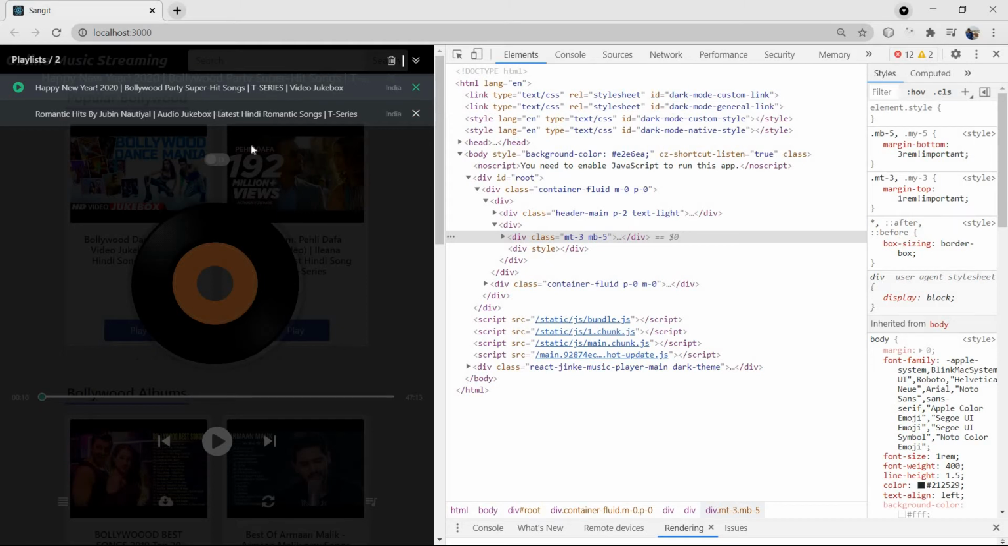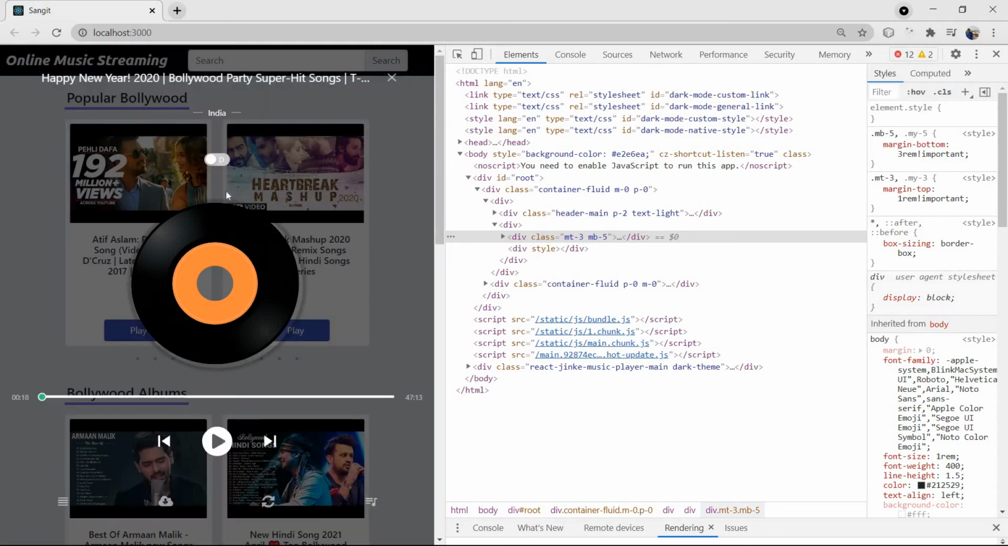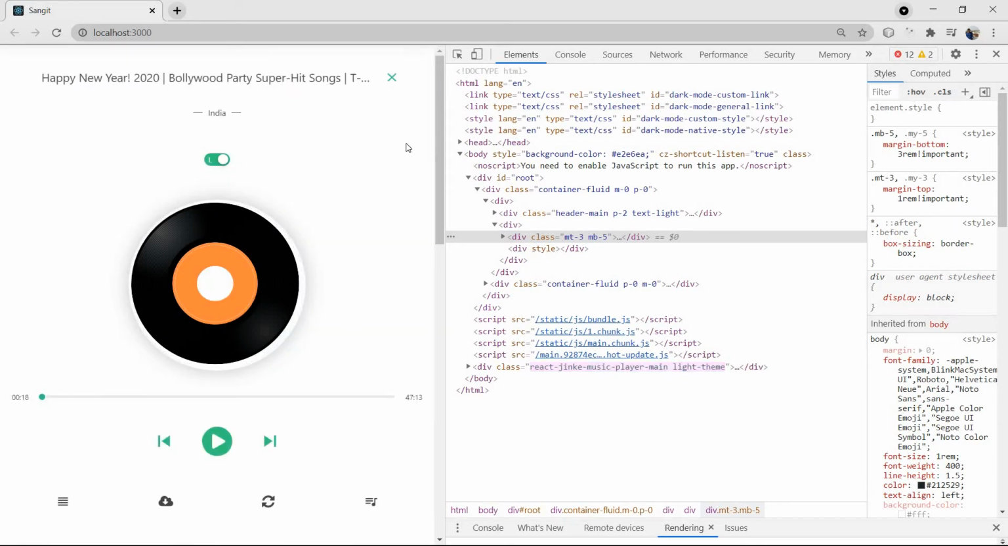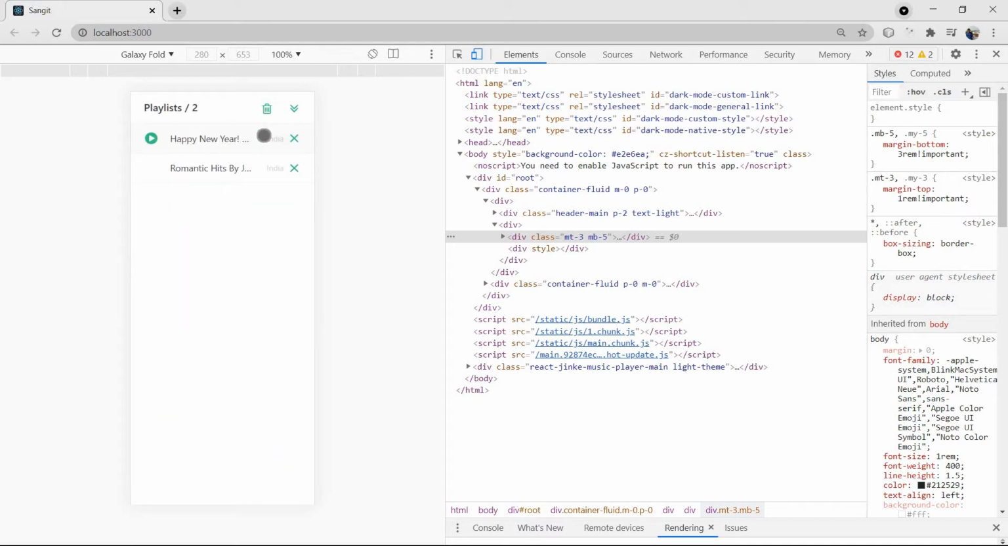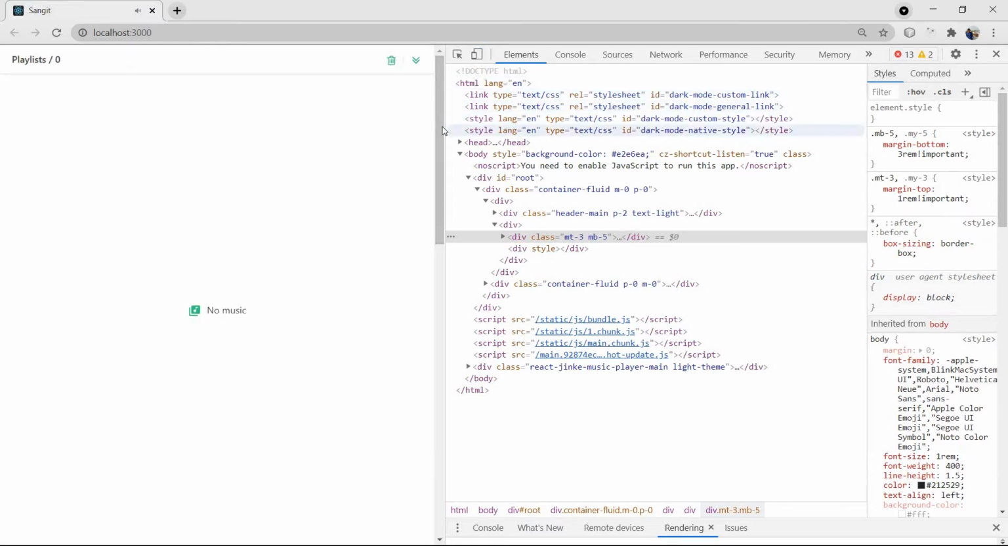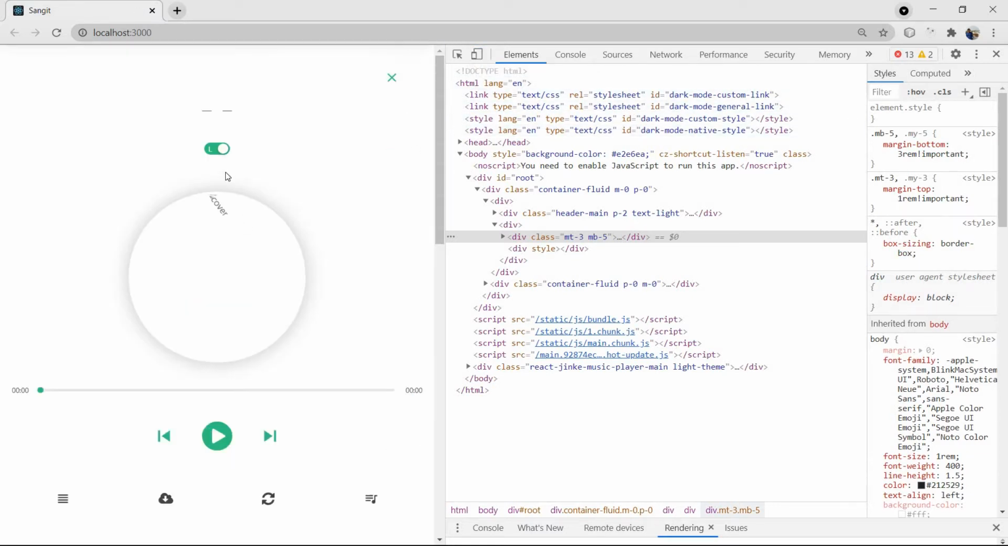If we select light mode, it is a light mode. Basically it is for phone. As you can see, it is the phone UI, and we can click on it to show us. We can also delete this playlist. So there is no song in the playlist.